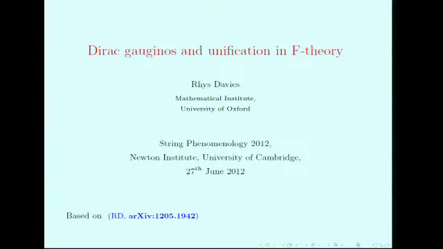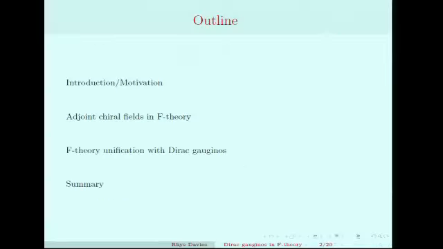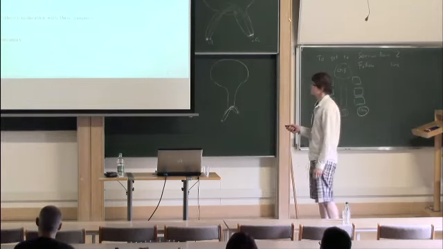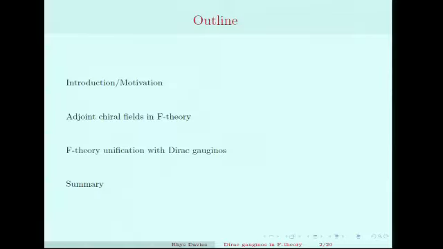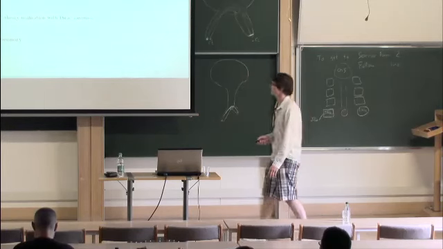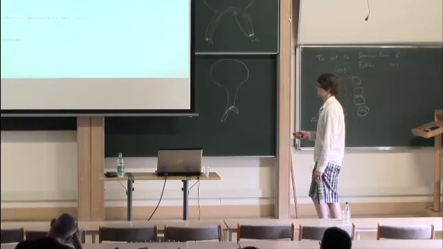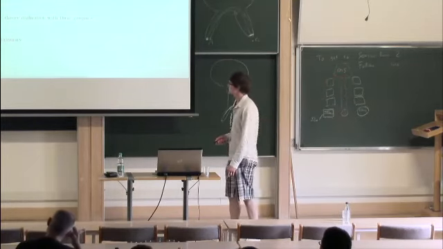I'm going to tell you about a paper of mine from just last month from the arXiv about Dirac gauginos and gauge unification in the context of F-theory. So first I'll provide some motivation for why Dirac gauginos are a nice thing to think about. Then the second part of my talk will be about the necessary adjoint chiral fields, how these come about in F-theory. If you don't know about F-theory GUTs, you won't follow that part of the talk, so I apologise, just have a little nap for 3 minutes. But then everybody should understand me here, I think, when I come to talk about gauge unification in this context.